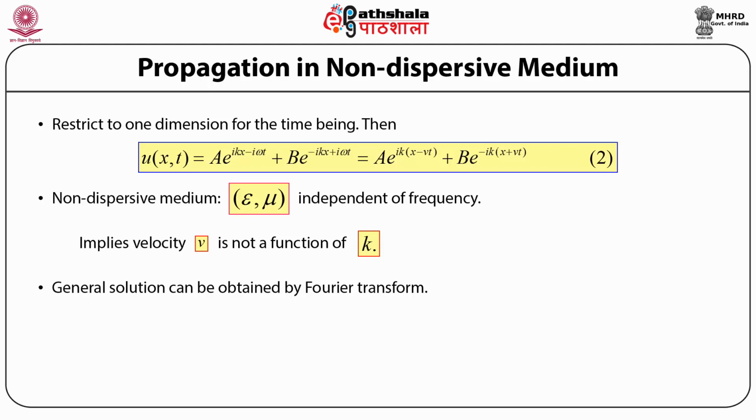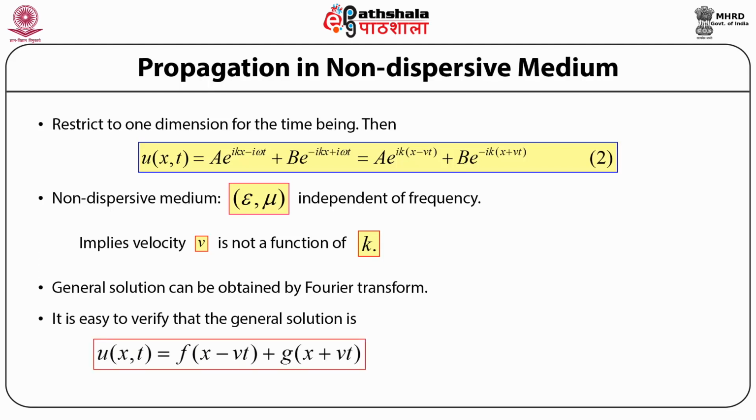And from our knowledge of the Fourier transform, it is not difficult to verify that the general solution is of the form u as a function of position x and time t is equal to f as a function of (x minus v times t) plus g as a function of (x plus v times t), where f and g are two arbitrary functions that have been used over here for writing down the general wave solution.